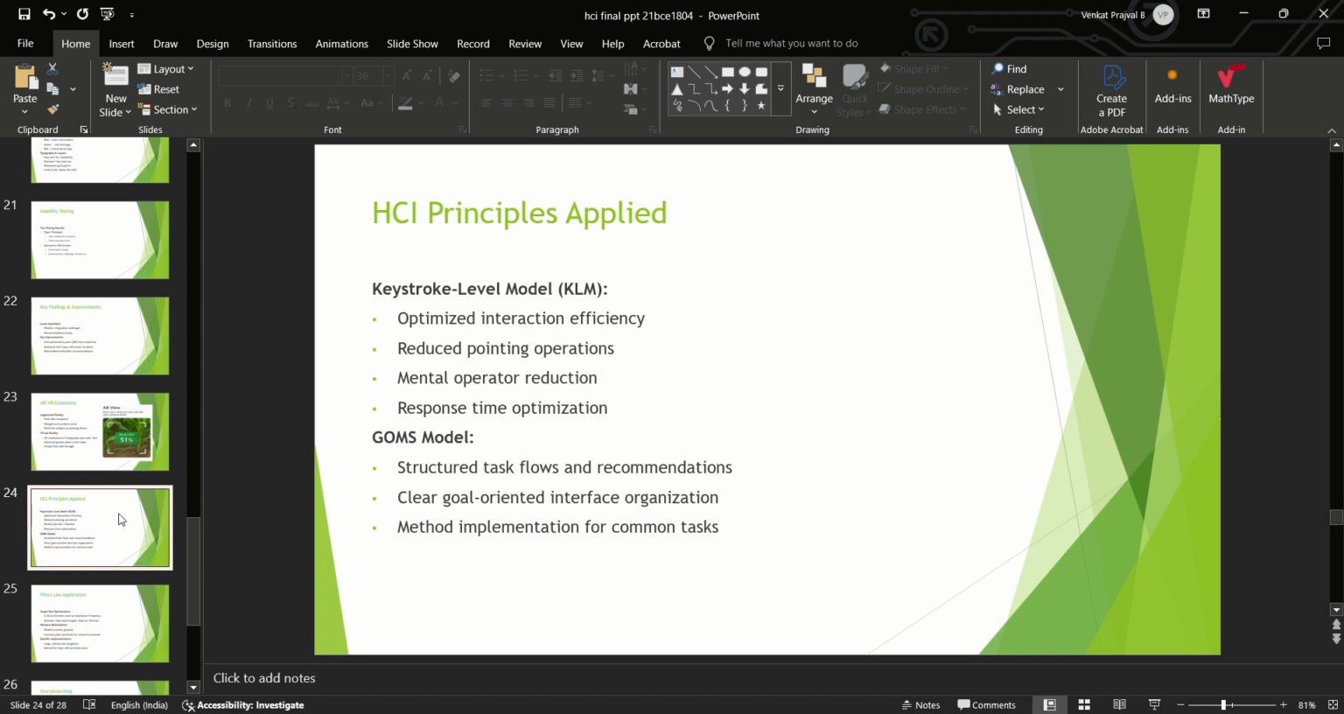The HCI principles applied are KLM, which optimized interaction efficiency with reduced pointing operations, mental operator reduction, and response time optimization. In the GOMS model, we have structured task flows and recommendations, clear goal-oriented interface organization, and method implementation for common tasks.